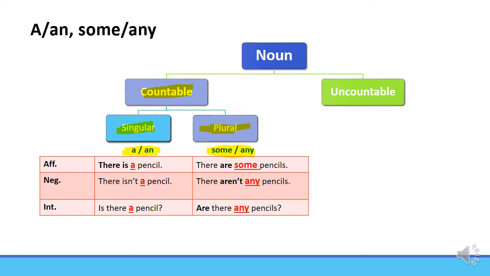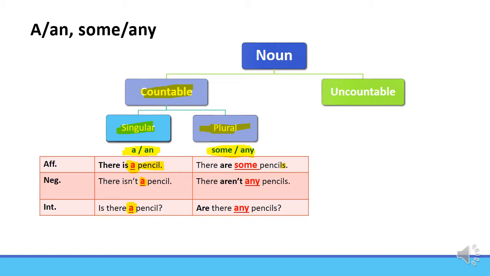Let's see some examples. There is a pencil. There isn't a pencil. Is there a pencil? So we have a countable singular noun.